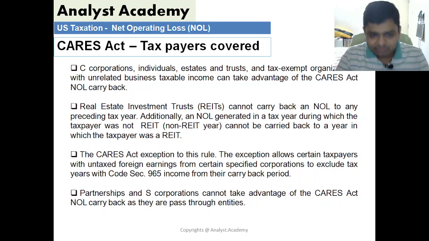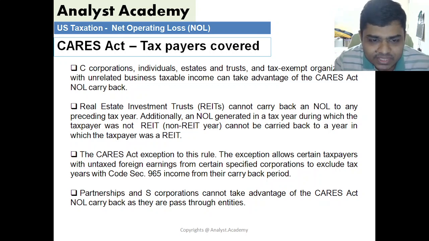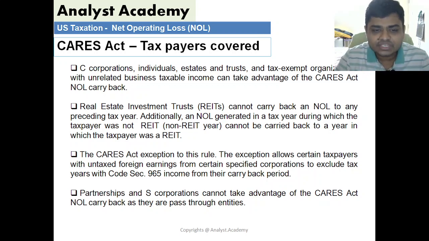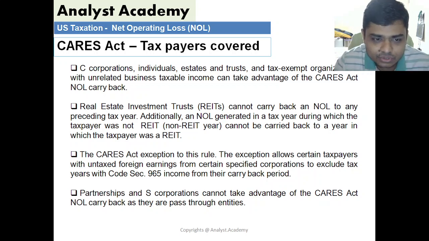So if we go 5 years back and in one of the years you had section 965 income, then you can skip that year so far as offset of losses for the previous 5 years is concerned. So that's an exception to the rule.